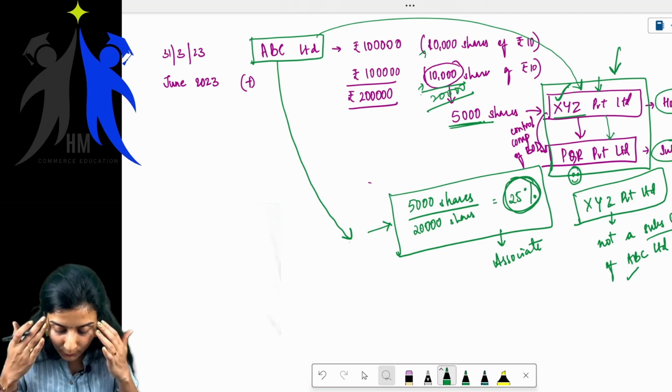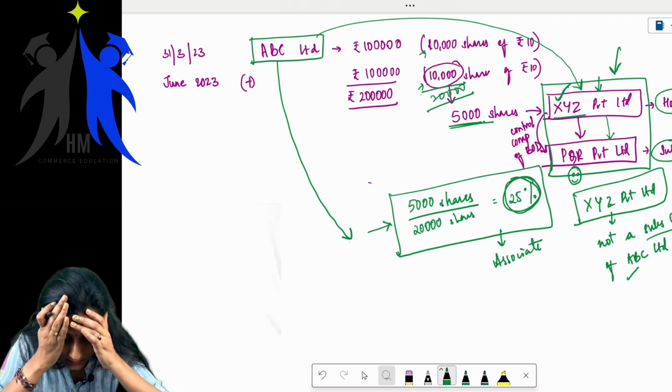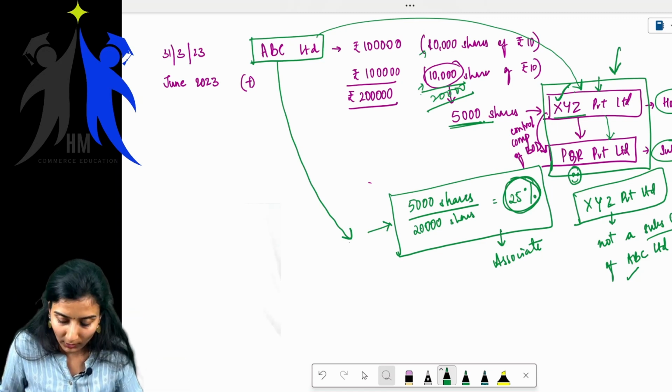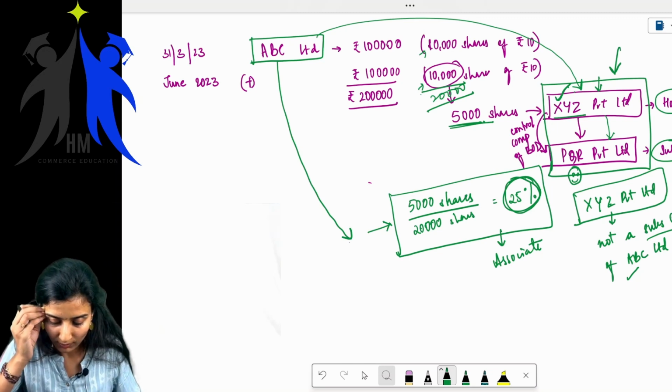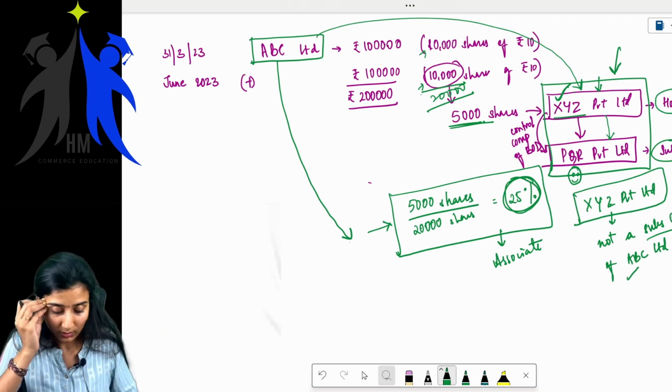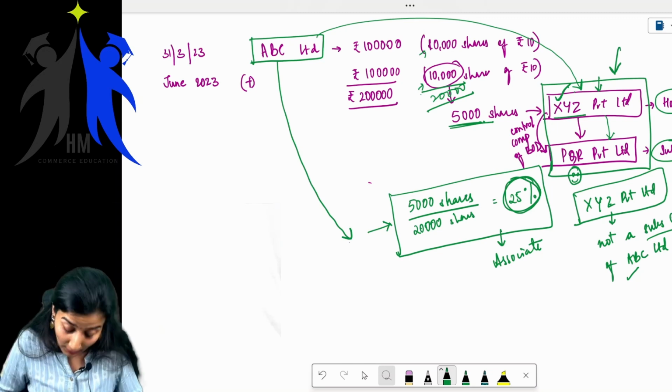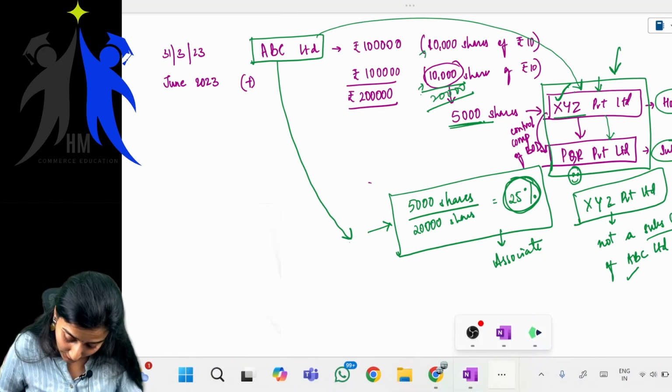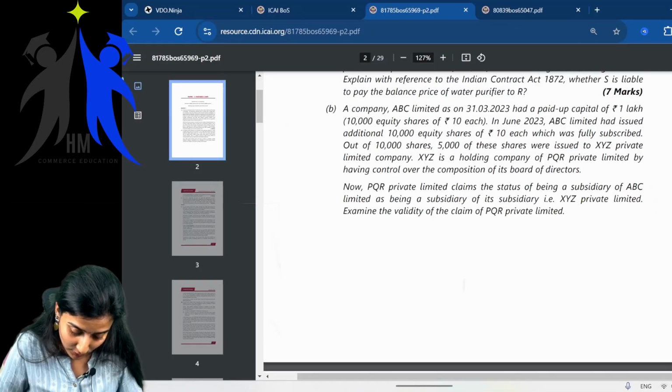Oh, they've given composition of board of directors. No, what is it? What do we have to write? Okay, then ABC also has power, it also has power, then we will write. Again, they'll read this line again. They'll start reading this line also again.